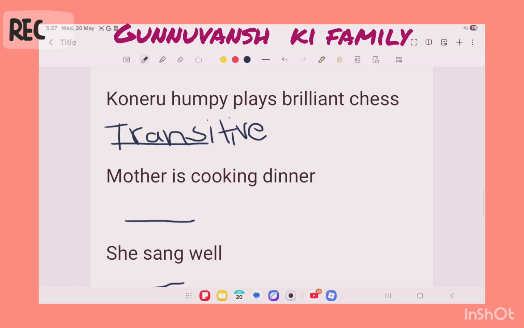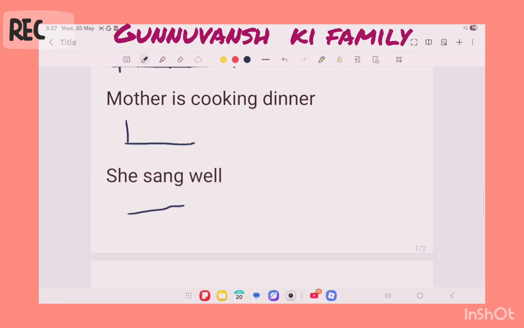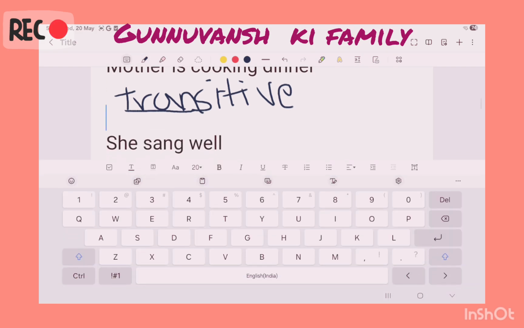Now let's go on the bottom one. So the bottom one is Mom is cooking dinner. So is it an intransitive sentence or is it a transitive sentence? Drum roll. It is a transitive sentence. Yes, because mom is the object that's getting the action of cooking. So let's write transitive right here. Now let's go to the last sentence.